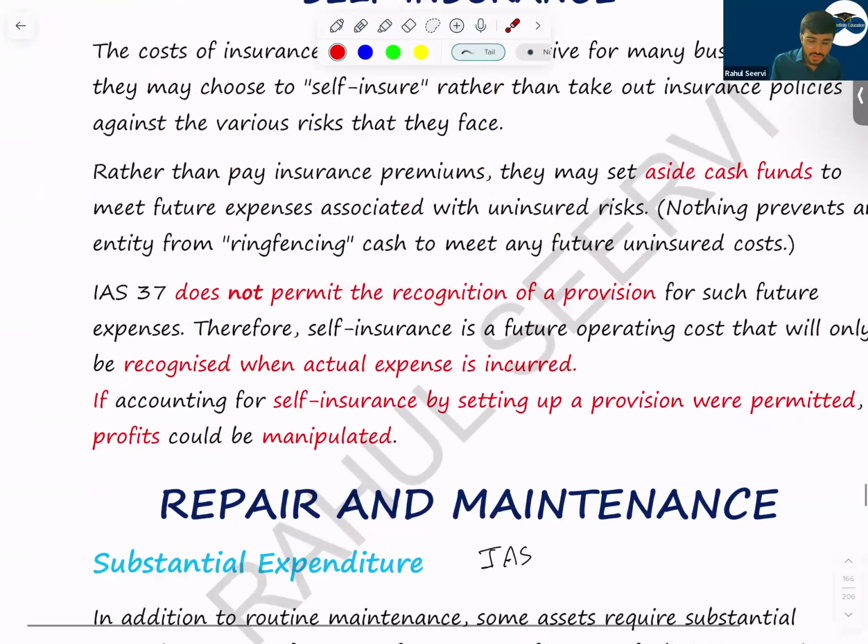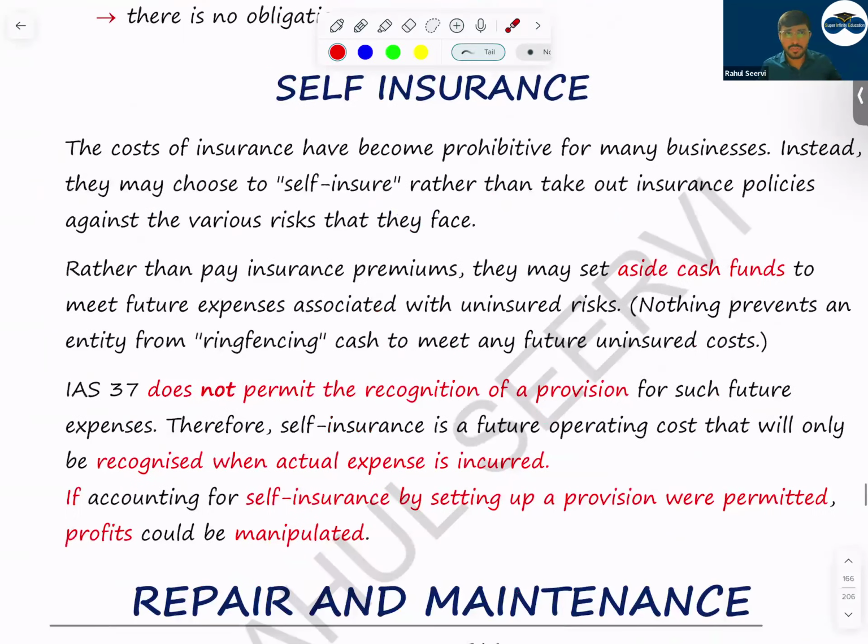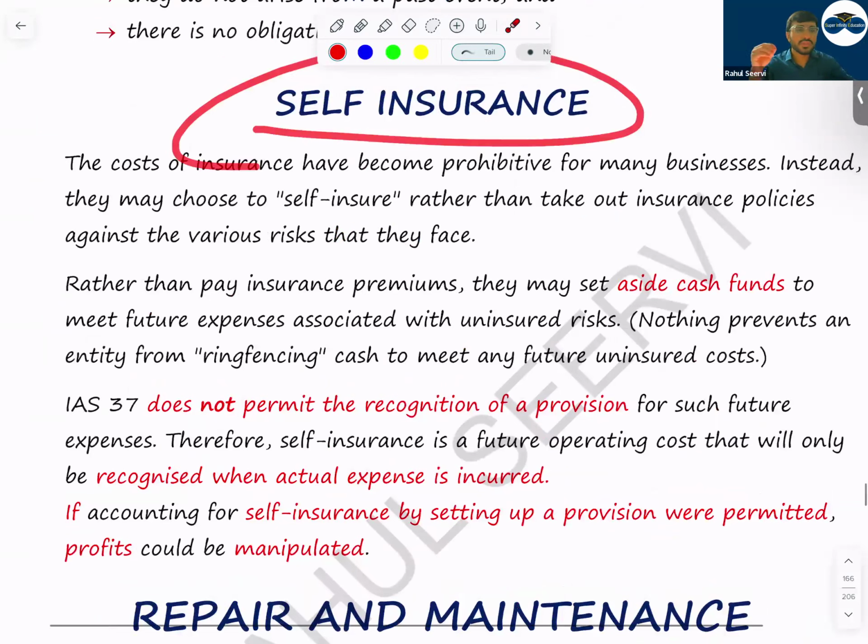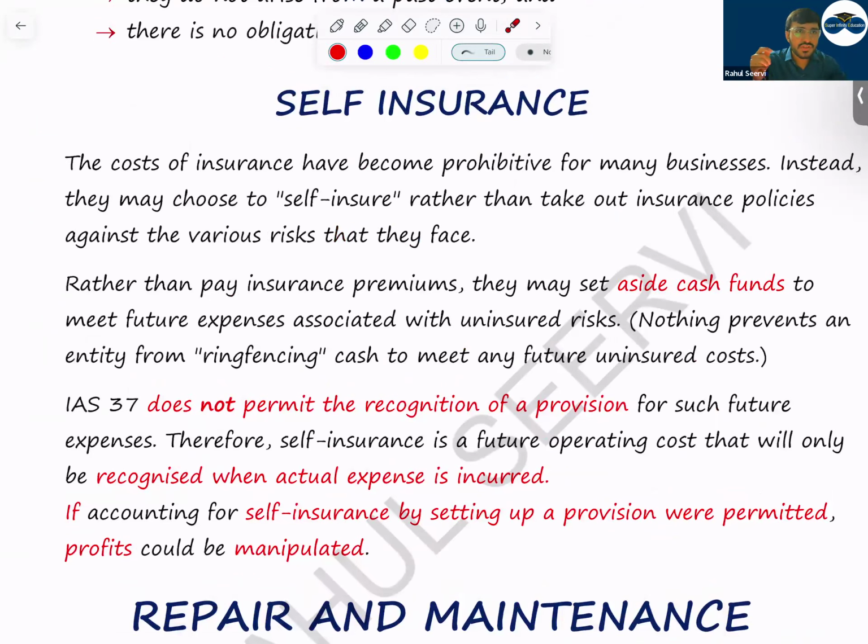Then, sir, self insurance, a very good topic. Self insurance, what does this mean? Today I say I pay insurance amount on my car. I pay every year 10,000, 10,000, 10,000. Why do I normally pay insurance on this? So that in future if some accident happens, I can reclaim the amount, so I can repair my car. If I say in future there is no accident, will I get the money back? I will not get the money back.